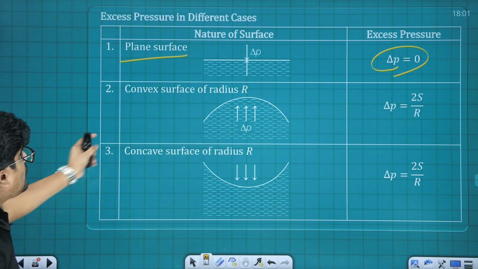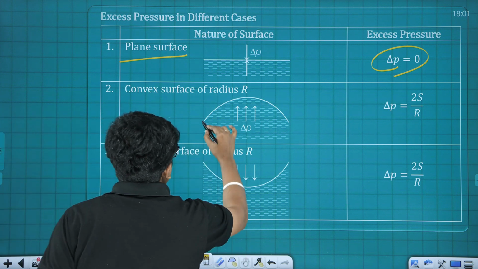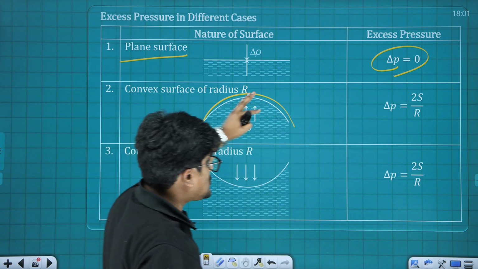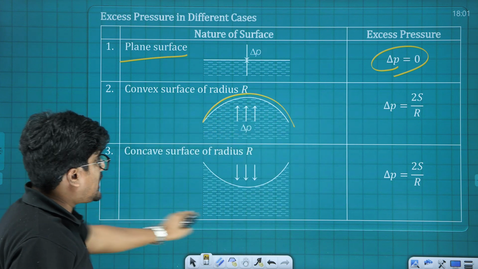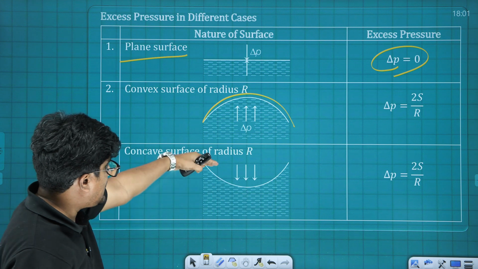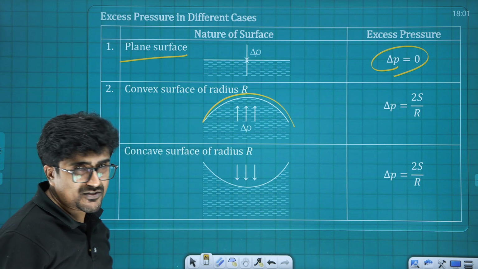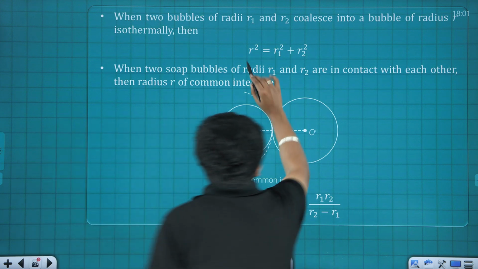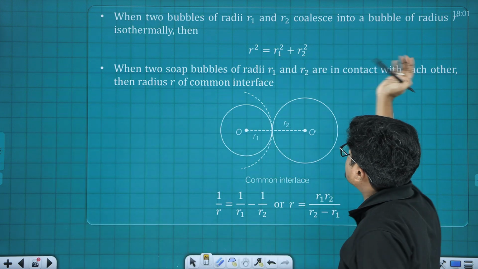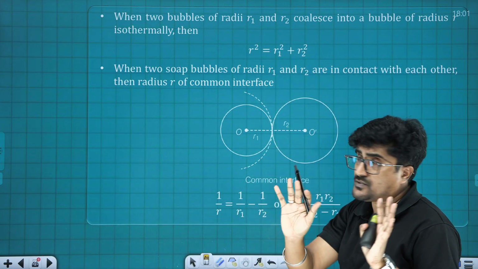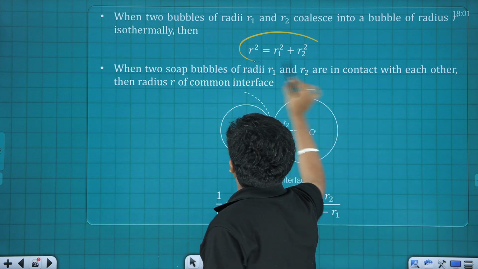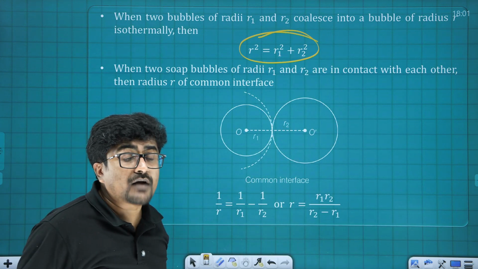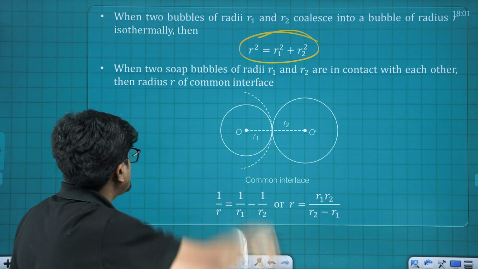I think you are having a rough idea, like based on this, you will be able to connect here. Now for a convex surface of radius r like this, it's going to be 2S by r based on the surface of separation only. For concave surface also, it's going to be 2S by r, but here the pressure outside is greater than pressure inside region. Now when two bubbles of radii r1 and r2 coalesce, if this is an isothermal process, there is no temperature change, then r squared is going to be r1 squared plus r2 squared. There were questions based on this.